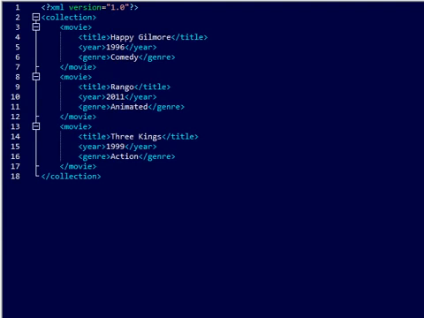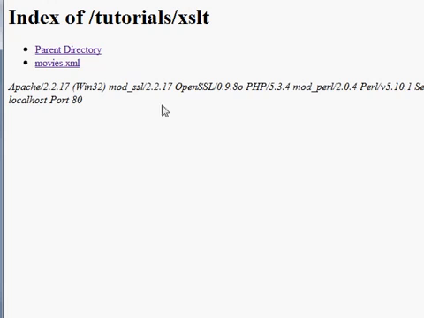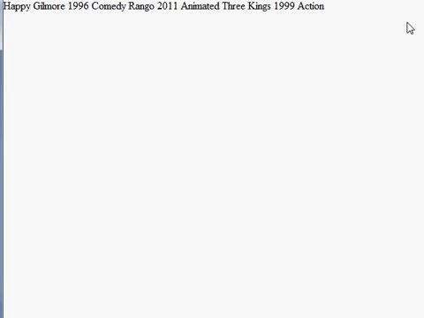As you can see here, we have a basic XML file that contains a list of movies that all belong in a collection. And within this collection, we have 3 movies here, and each of those has an attribute. Now, if we just bring this up in a regular web browser, it doesn't look very good. As you can see, it just prints out each one of those.